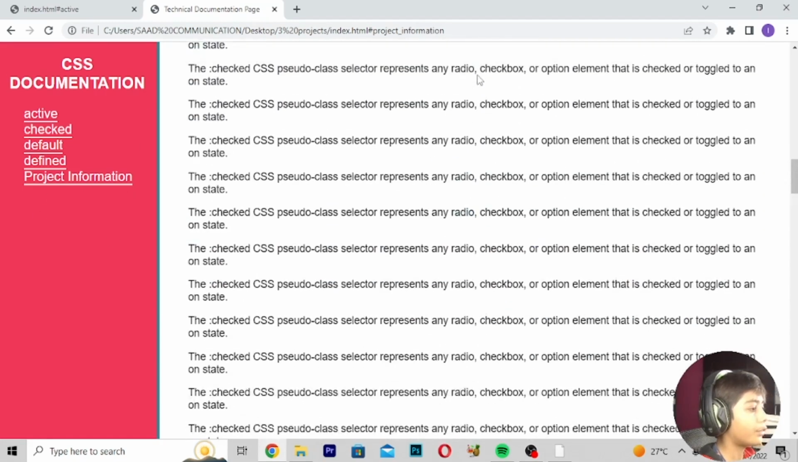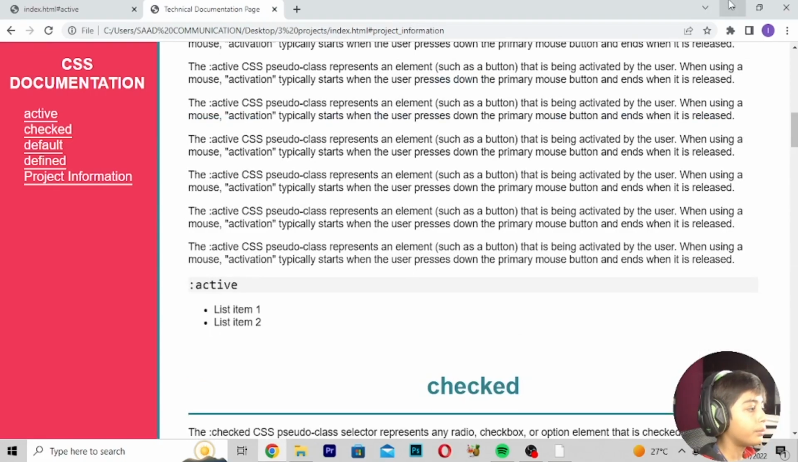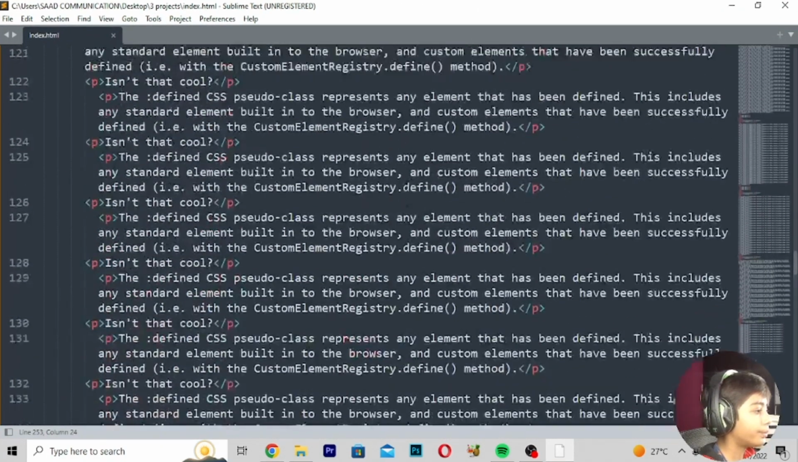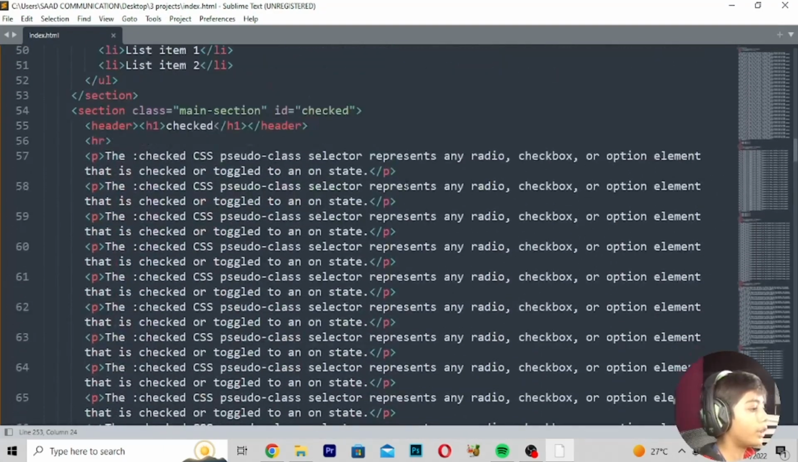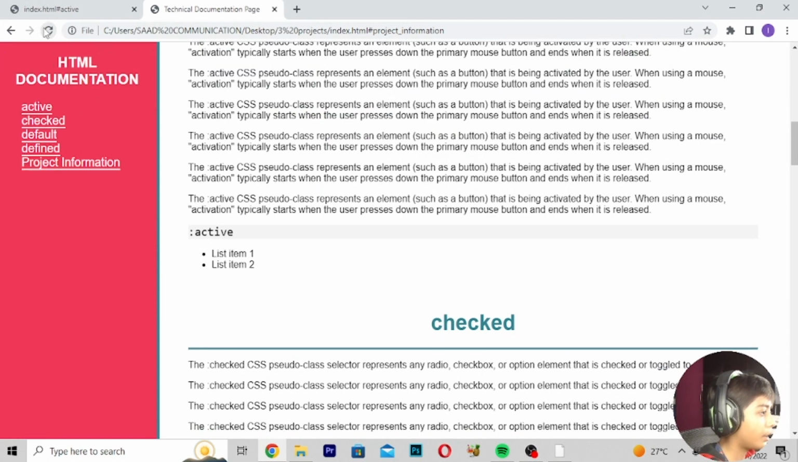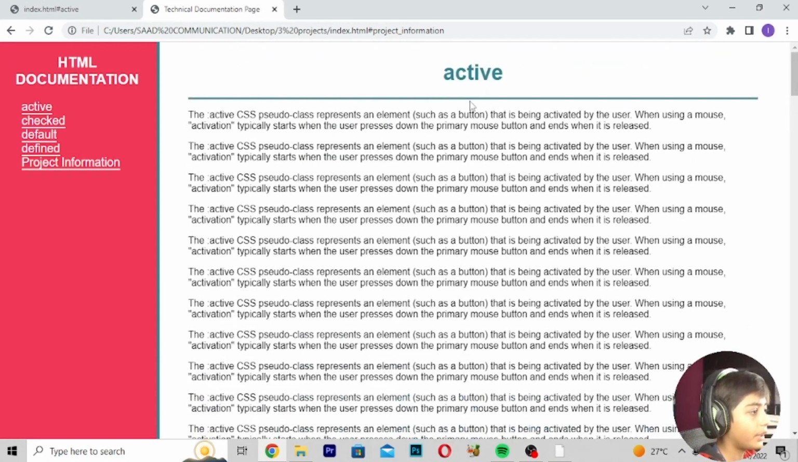You can go define project information. You can go project information, and here I will write, because I will build on HTML. So here I will go up. Here we can write HTML documentation. Save. Go here. Refresh. So here you can see easily I will build that for you.